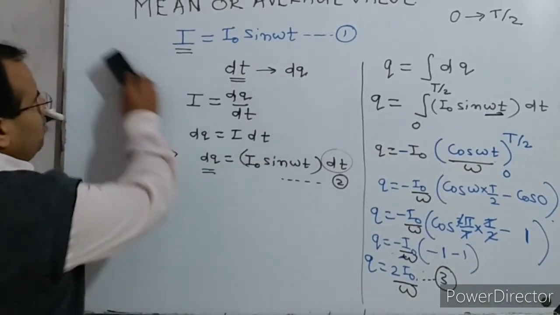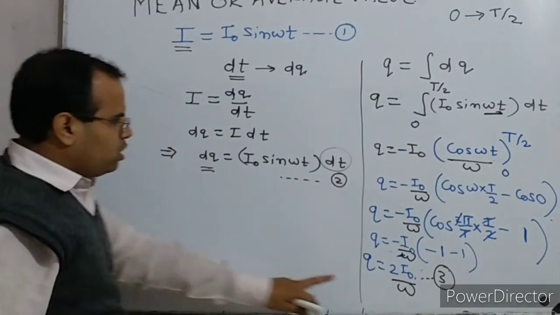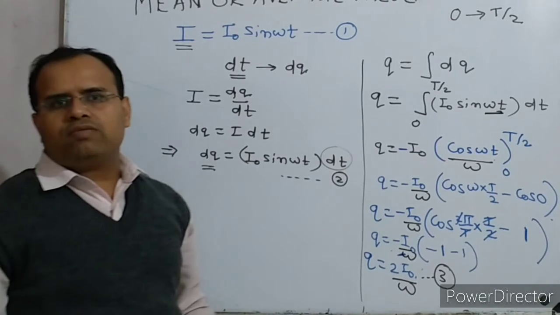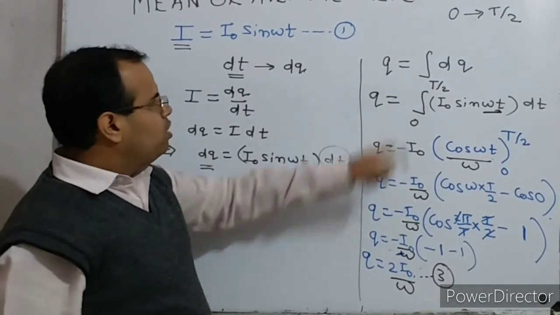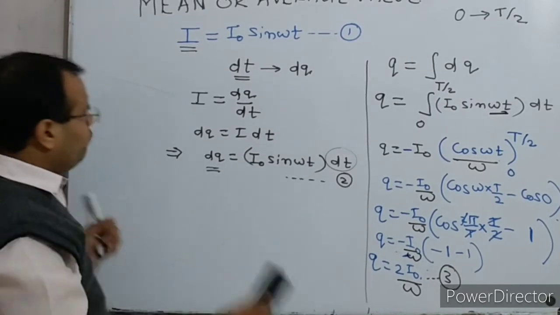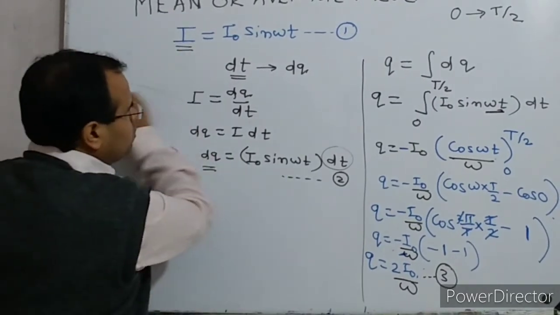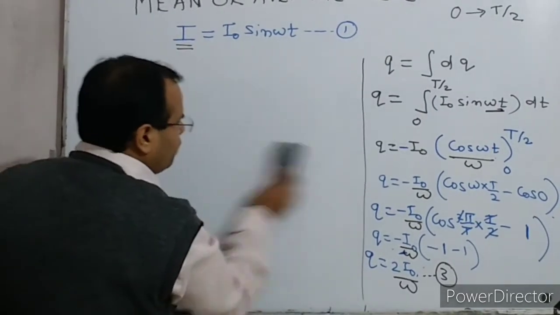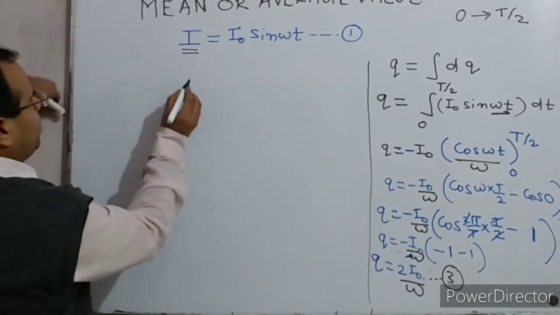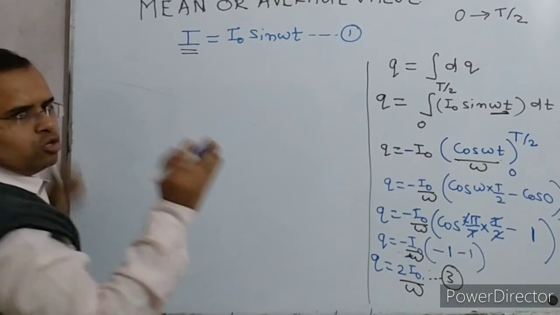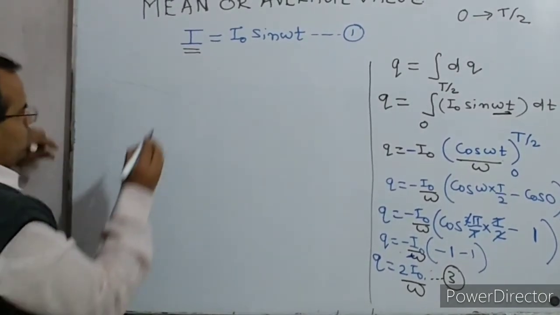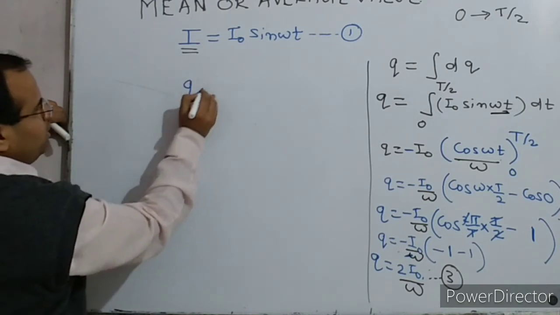After this, you see, this is the charge which is flowing through the circuit when the alternating current is flowing for time interval capital T by 2. Suppose that for the same time interval capital T by 2 the direct current is flowing through the circuit. Then the same amount of charge will flow, by the definition.